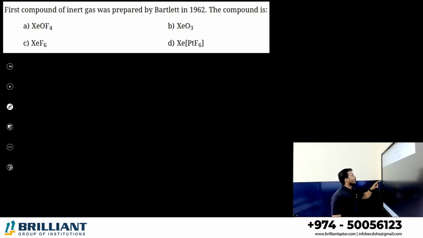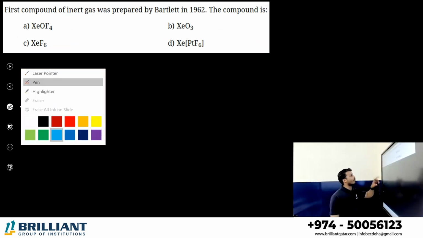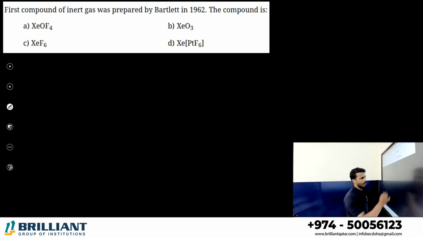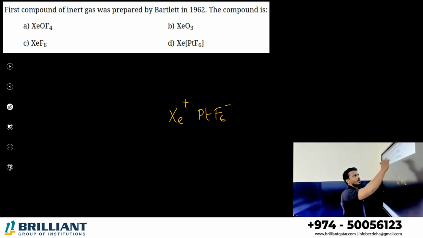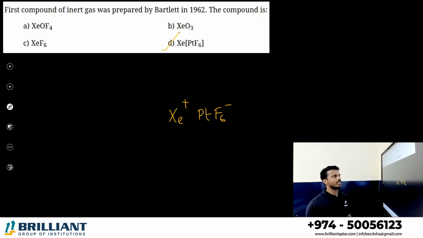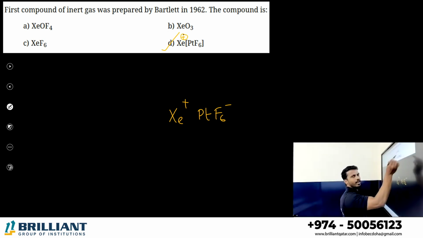Next one. Which is the first compound of inert gas proposed by Bartlett? We studied that the first compound is Xe+ PtF6−. Where is this? Option D, right? Xe+, if you make it an ion, Xe+ PtF6−.